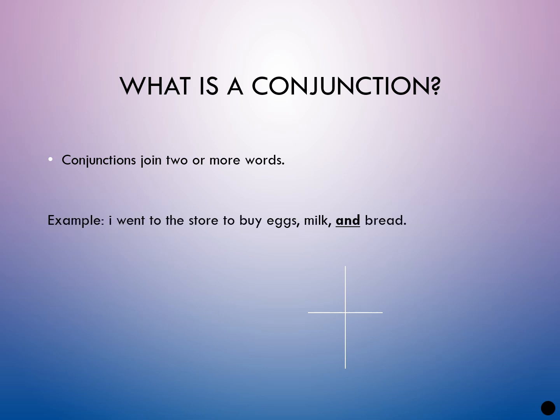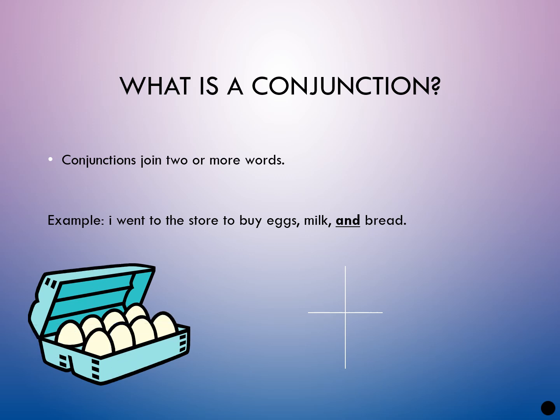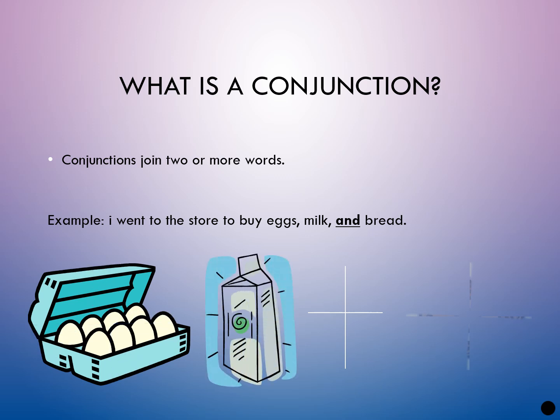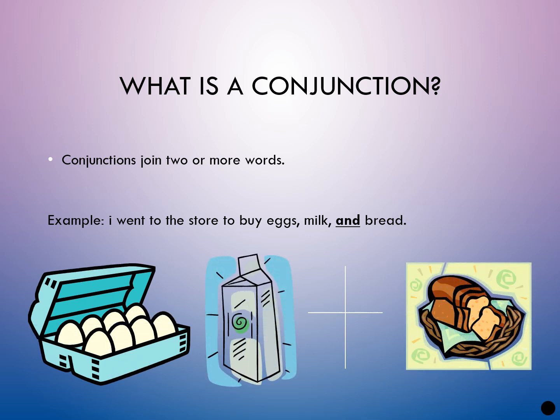A conjunction joins two or more words. For example, I went to the store to buy eggs, milk, and bread. As you can see, I have underlined the word and. So and is a conjunction. Now move to the next one.